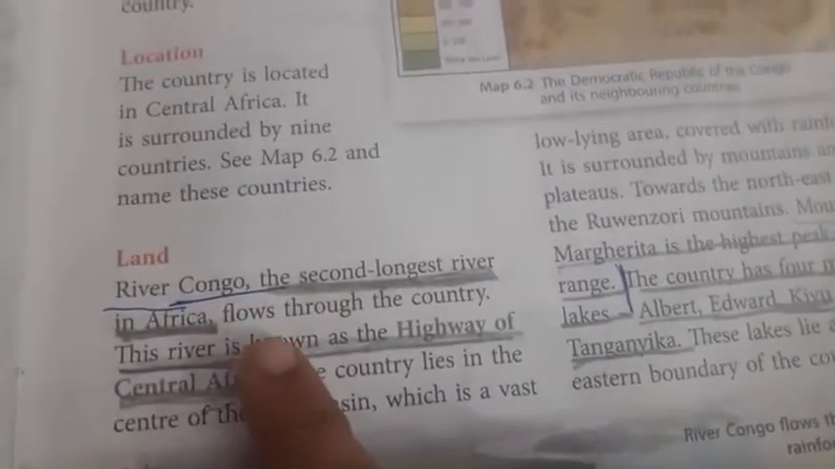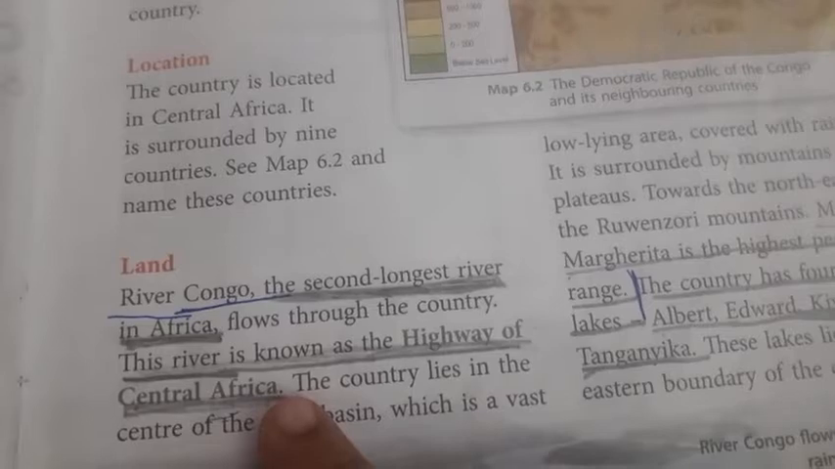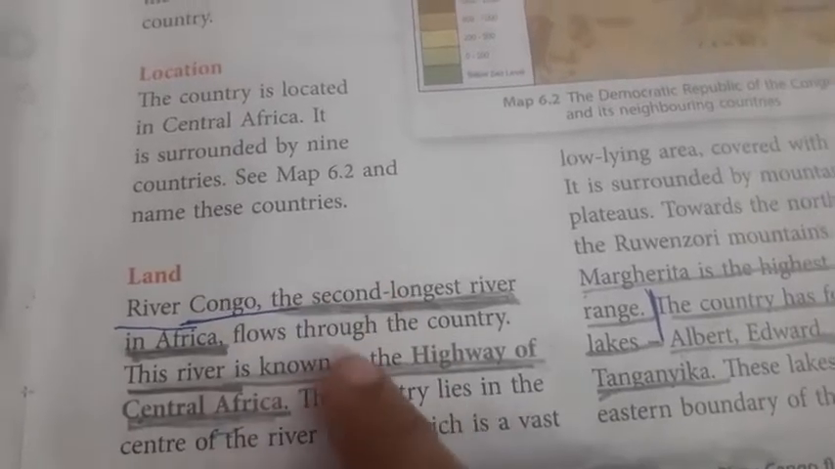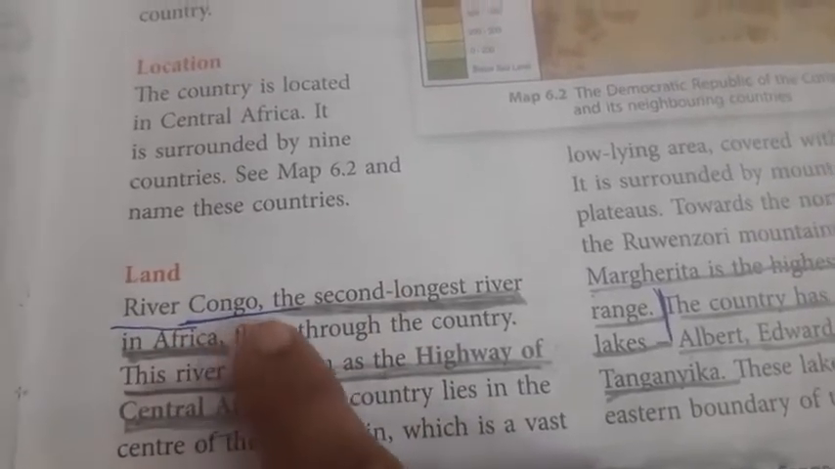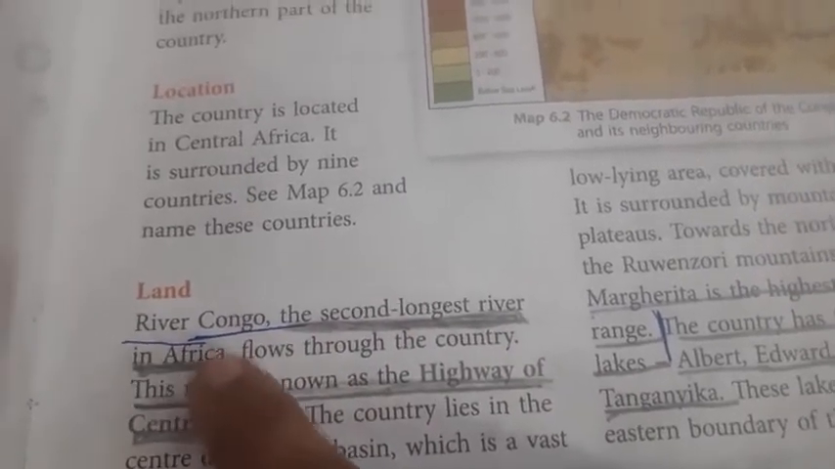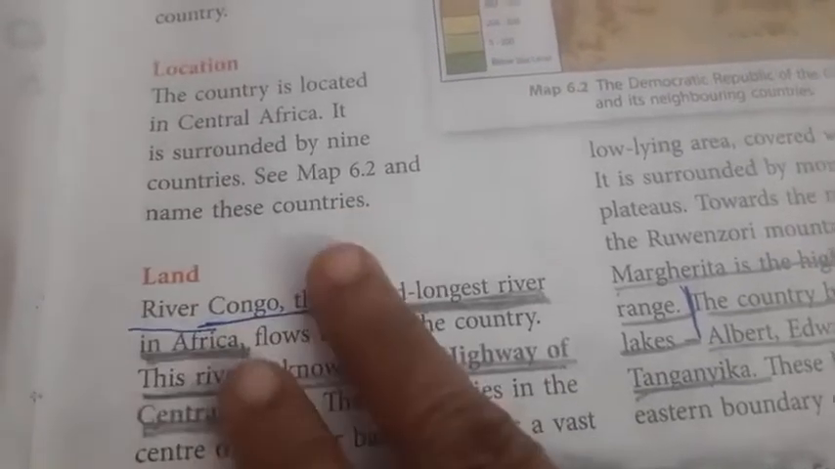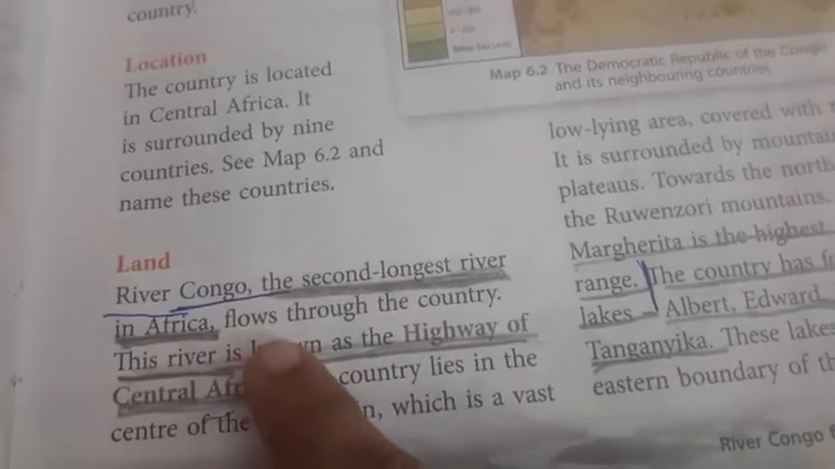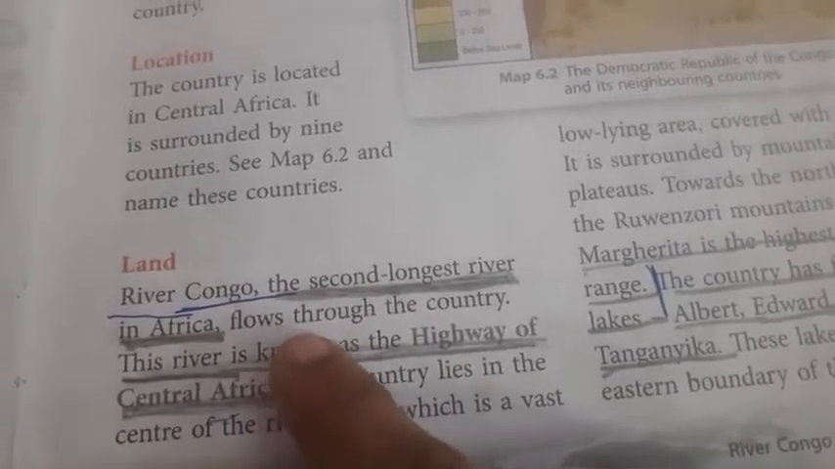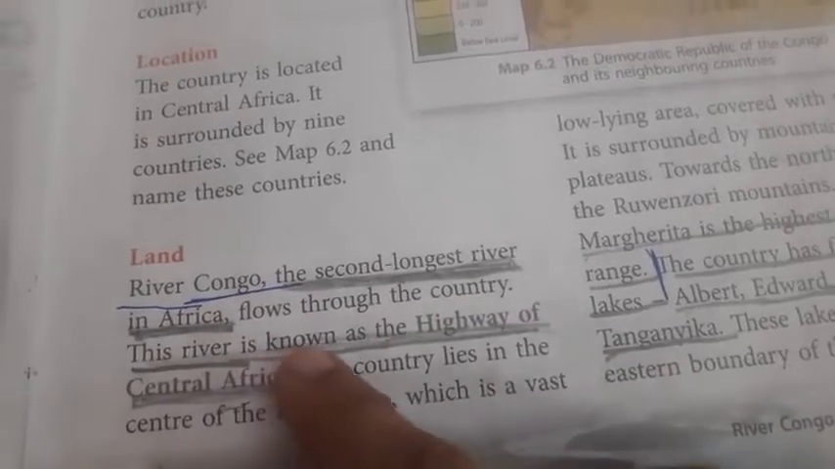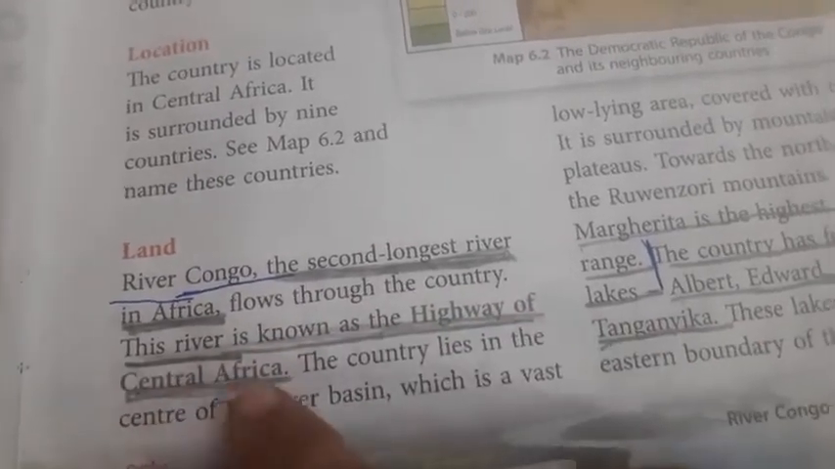Location, now we found the area that I have told you. Now when you read about land, the main facility among this particular land is River Congo, the second longest river in Africa. Where does it flow? It flows through the country. This river is known as the highway of Central Africa.